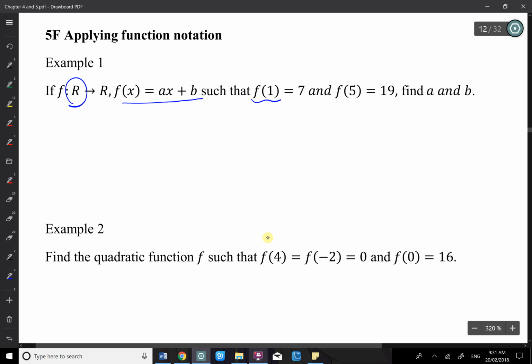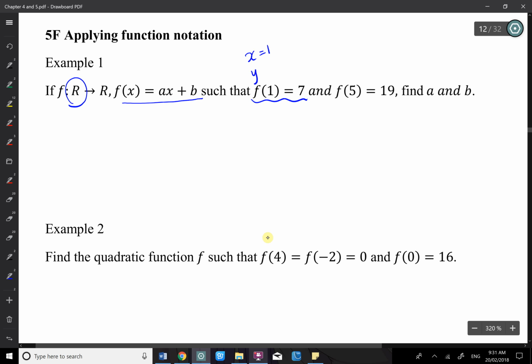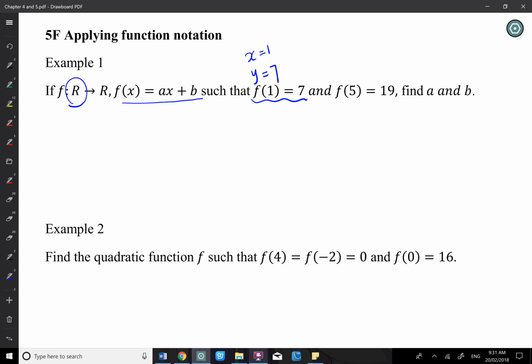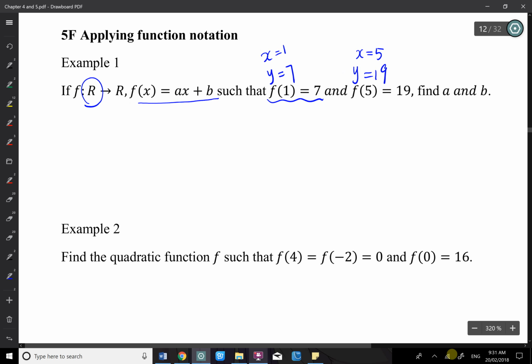So this gives you f(1) equals 7. That's exactly the same as x equals 1, y equals 7. So the thing in the bracket is the x value, and the f bracket means y. So when x equals 1, y equals 7. Similarly, we have here x equals 5, y equals 19. Also, f(x) equals ax plus b, we can treat it as y equals ax plus b.